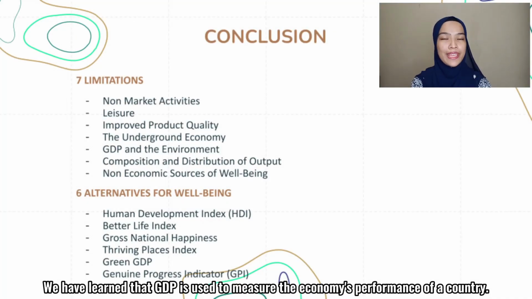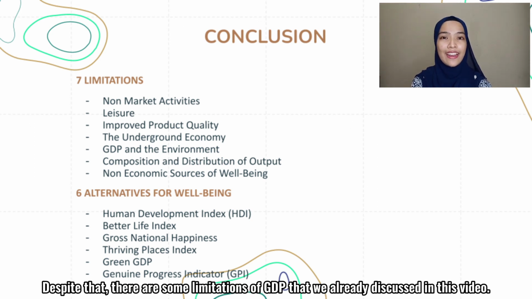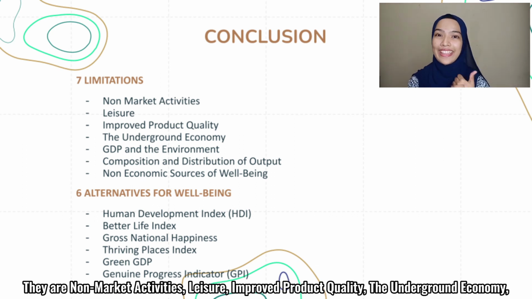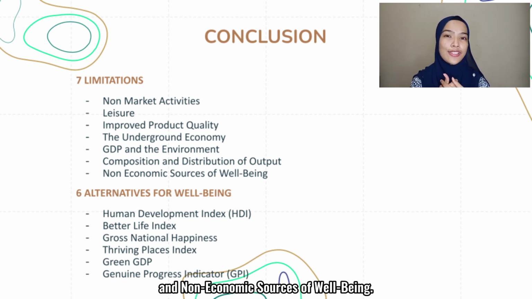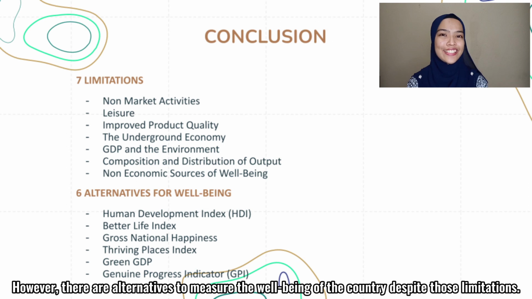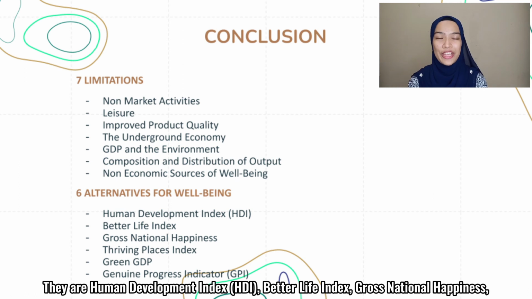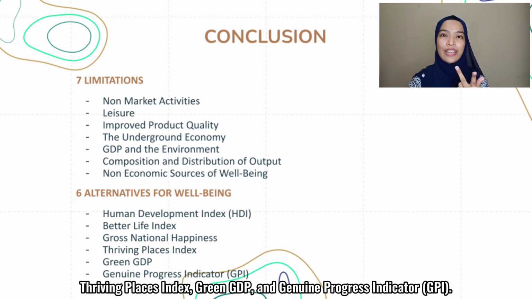We have learned that GDP is used to measure the economy's performance of a country. Despite that, there are some limitations of GDP that we already discussed in this video. There are non-market activities, leisure, improved product quality, the underground economy, the GDP and the environment, the composition and distribution of output, and the non-economic sources of well-being. However, there are alternatives to measure the well-being of a country despite those limitations. There are Human Development Index (HDI), Better Life Index, Gross National Happiness, Thriving Places Index, Green GDP, and Genuine Progress Indicator (GPI).